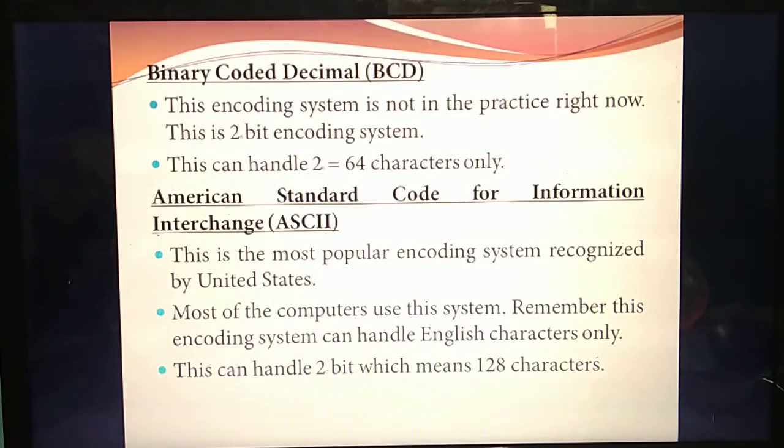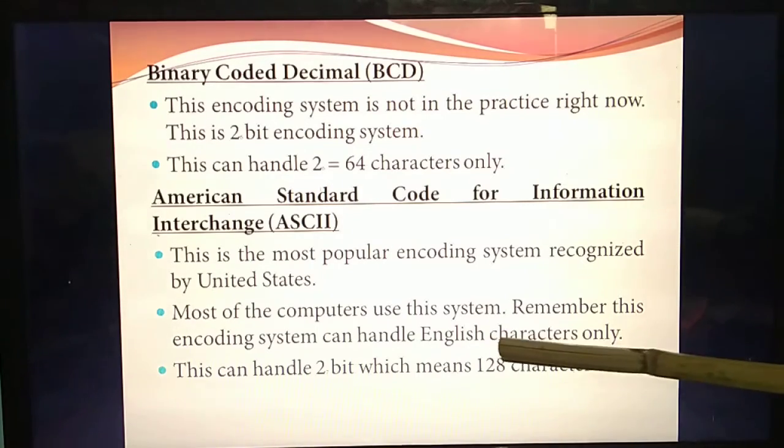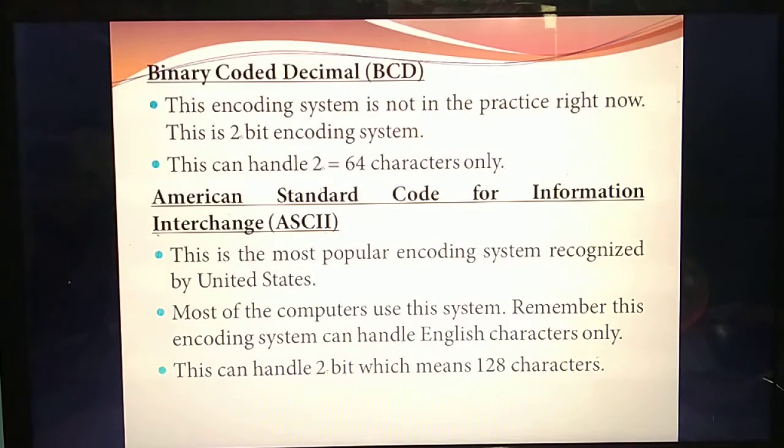This is the most popular encoding scheme, ASCII. If you look at a computer keyboard, the alphabets are given as English characters, A, B, C, D, E, F, isn't it? So this ASCII code is mainly used for English characters.